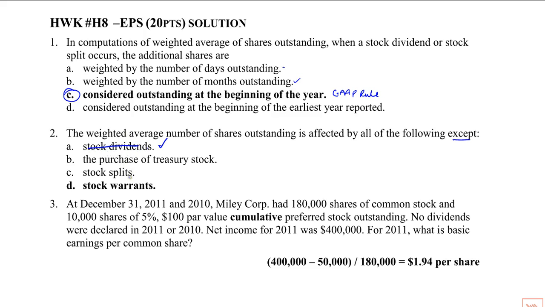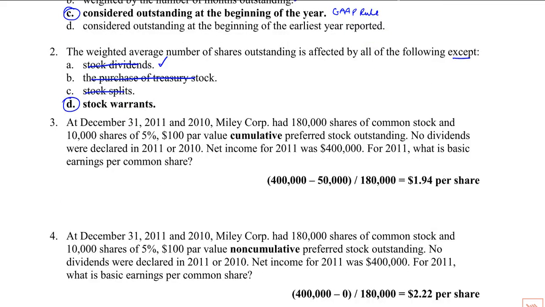The purchase of treasury stock absolutely does affect weighted average, so we exclude it. Stock splits absolutely do, so we exclude it. Stock warrants. The exercise of a stock warrant would, but the fact that one exists does not change the weighted average number of shares. So a little tricky question there.